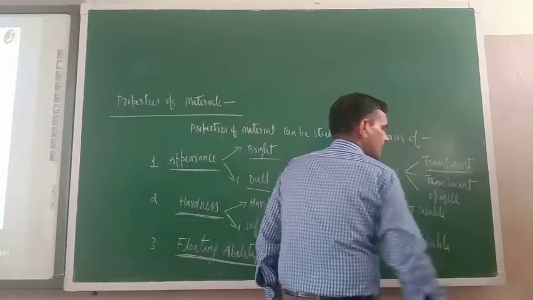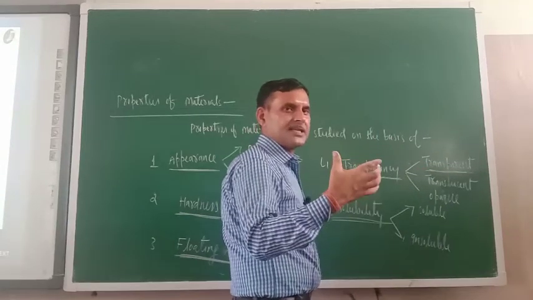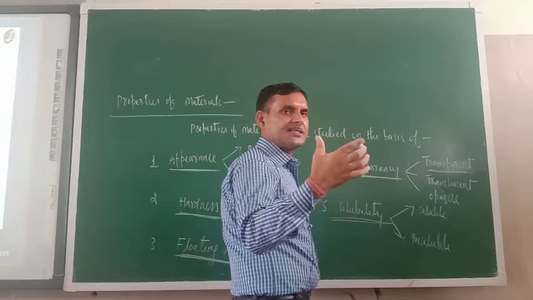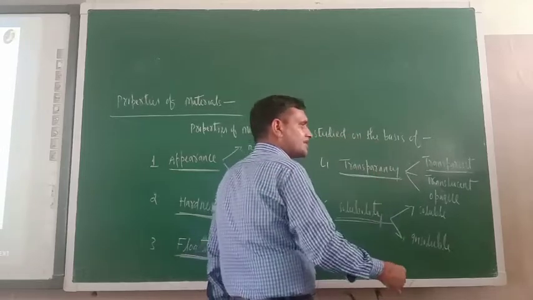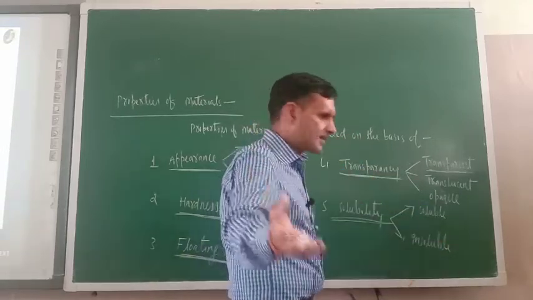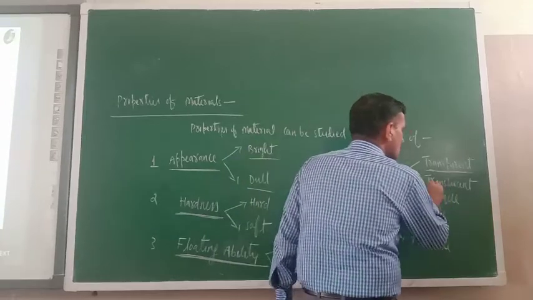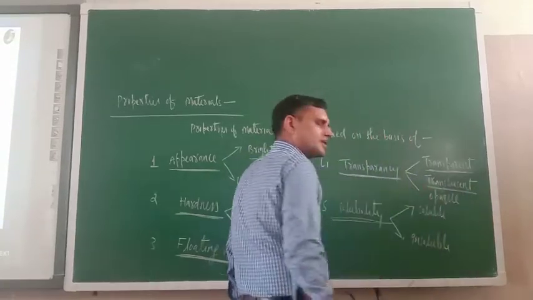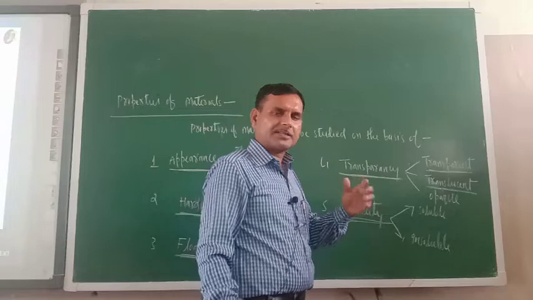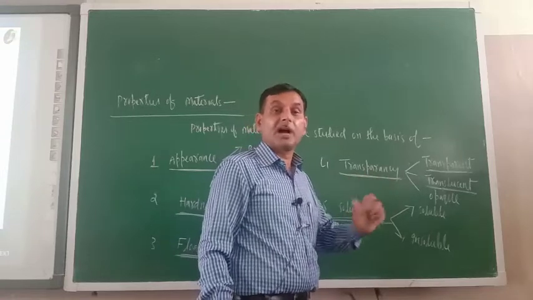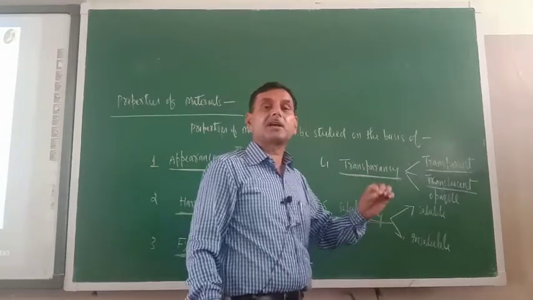Transparent material means through which we can see across. The glass is the best example. Another one is translucent. What do you mean by translucent? We can see across but not clearly. Not clearly. That is translucent.